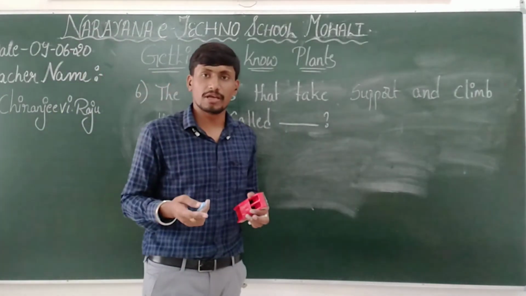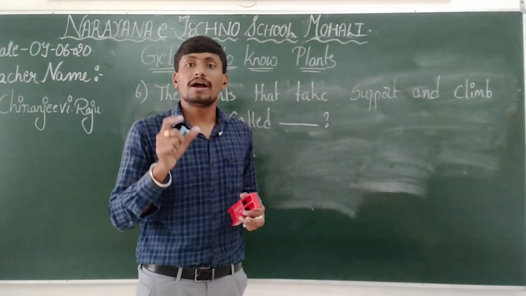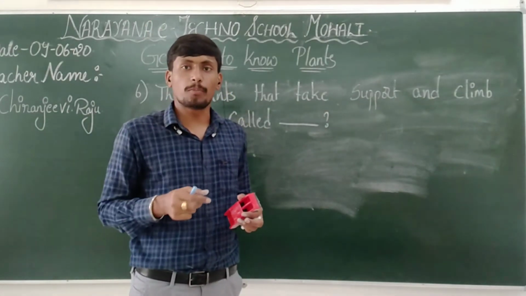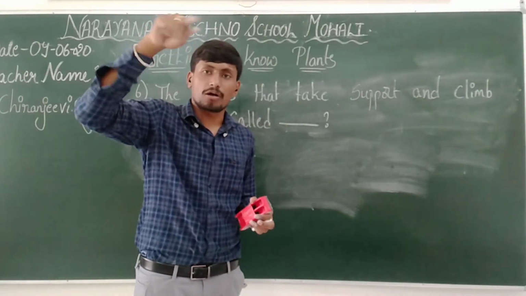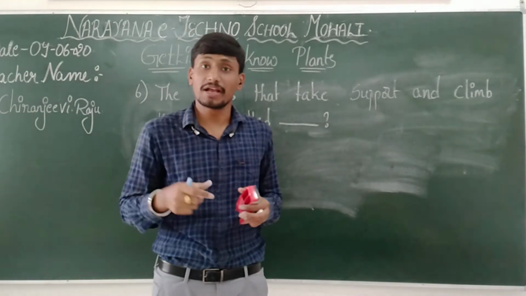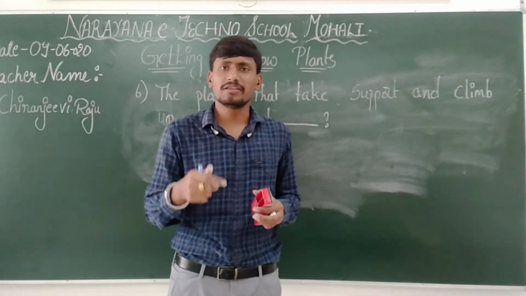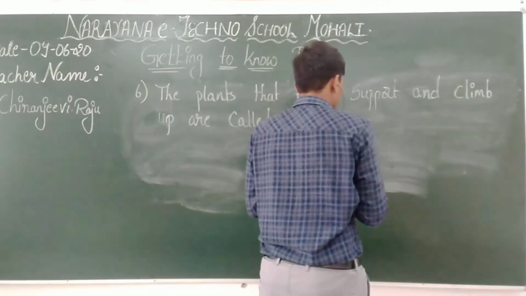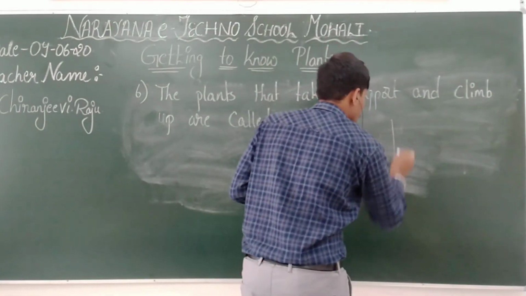So some plants used to be there. Their stem is also very weak, but they have the capability to climb. If you give any support to them, the plants coil around it and climb. You can say money plant, grape plant. These all come under that kind of plant. Here we will see the diagram of how it climbs.